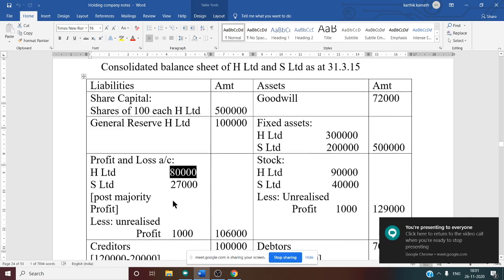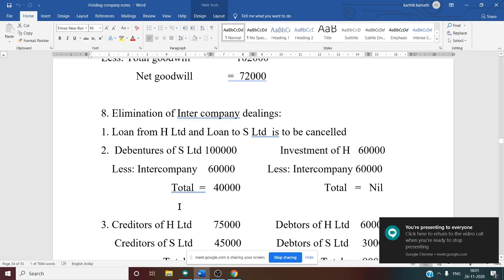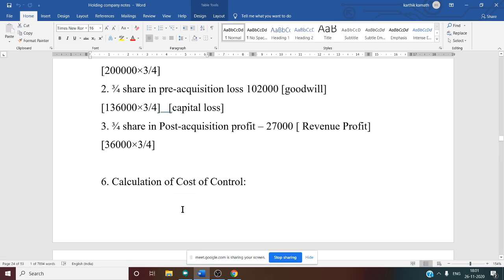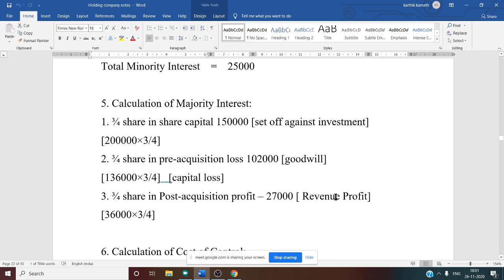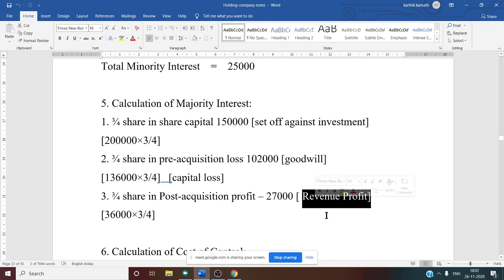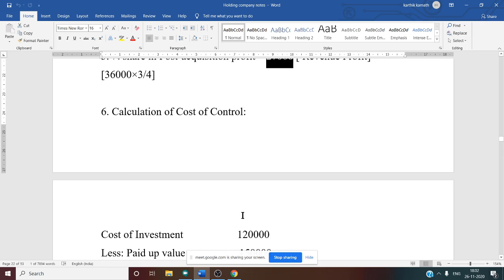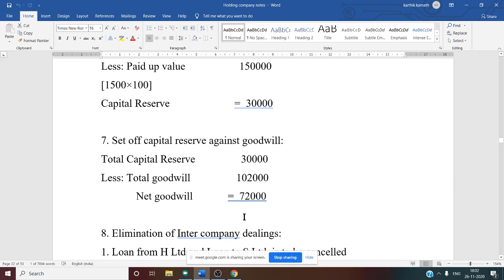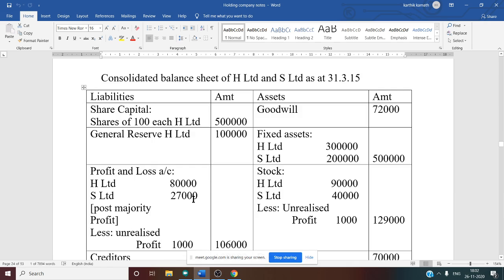We have to see the subsidiary company majority interest working note. Wherever you have written revenue profit, that information you have to consider for the consolidated balance sheet. So post acquisition profit, you have to write under the subsidiary company column, that is 27,000.